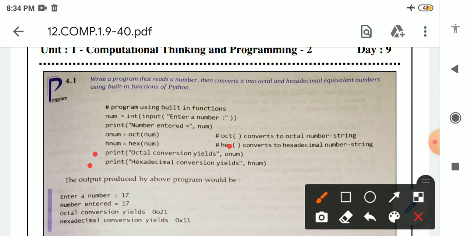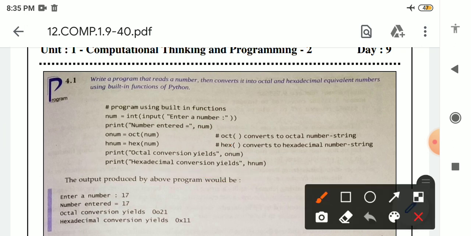In the next line another print statement is written, print hexadecimal conversion yield, comma, hnum. This message is inside double quotation, so this will print on the output screen, and hnum contains the calculated part, so it is not written in quotation, means the value present inside it will print on the output screen.